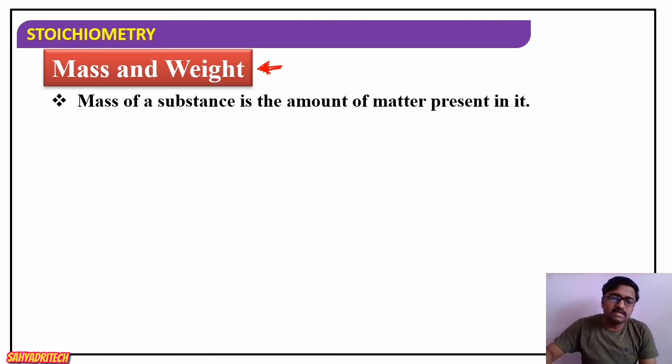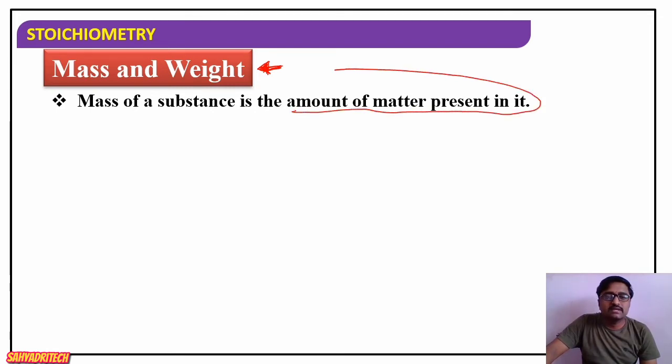Well, what is mass actually? Mass is a measure of the amount of substance. Mass of a substance is the amount of matter present in it. Mass indicates the amount of matter present in it.